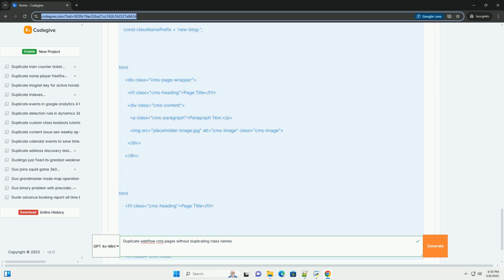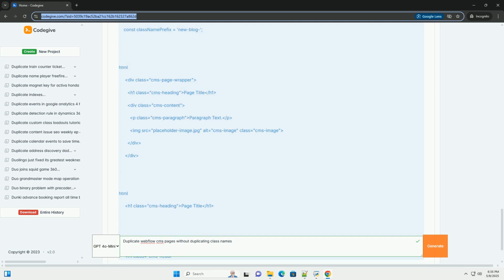Test thoroughly: after implementing any of these solutions, thoroughly test your CMS pages to ensure that the styling is correct and that there are no unexpected issues. Comment your code: if you use custom code, add comments to explain its functionality and make it easier to maintain. Consider a Webflow expert: if you are not comfortable with coding, consider hiring a Webflow expert to help you implement a solution that meets your needs.